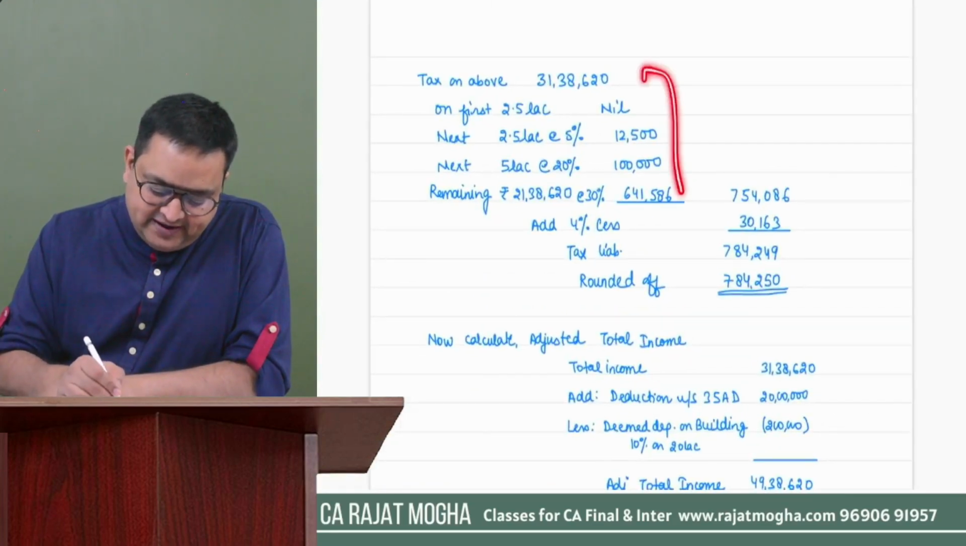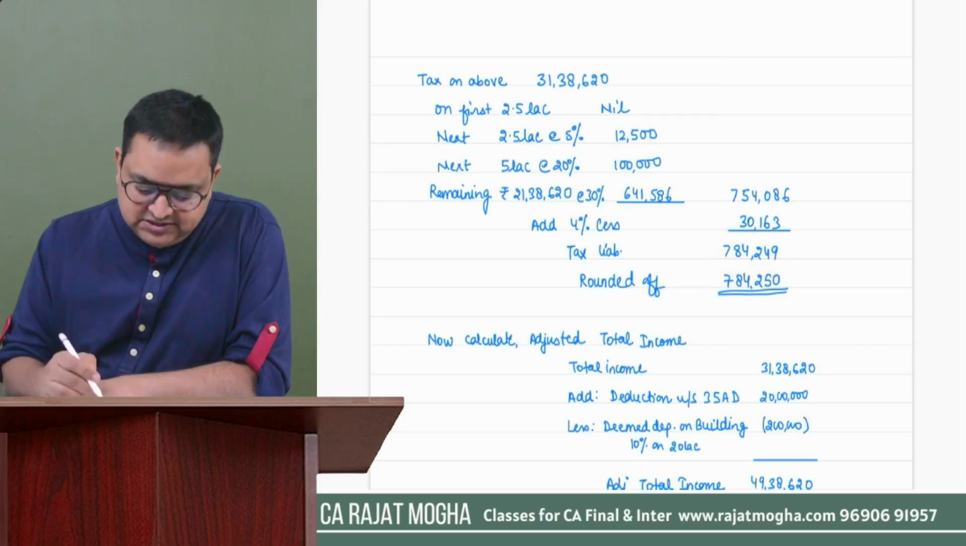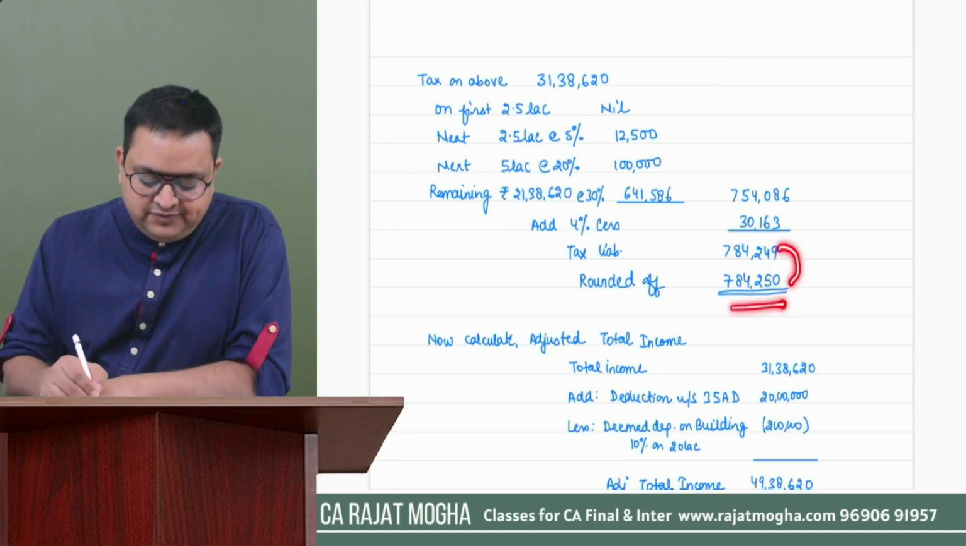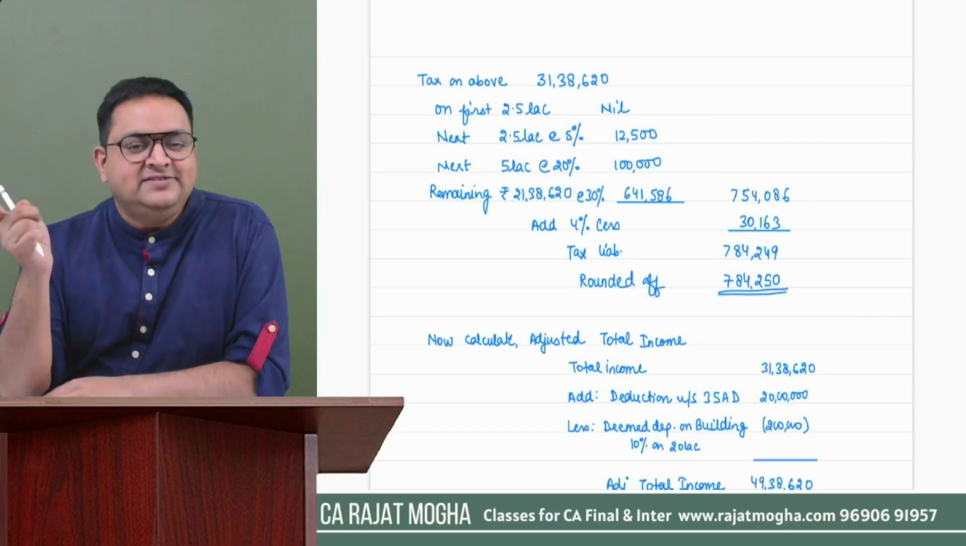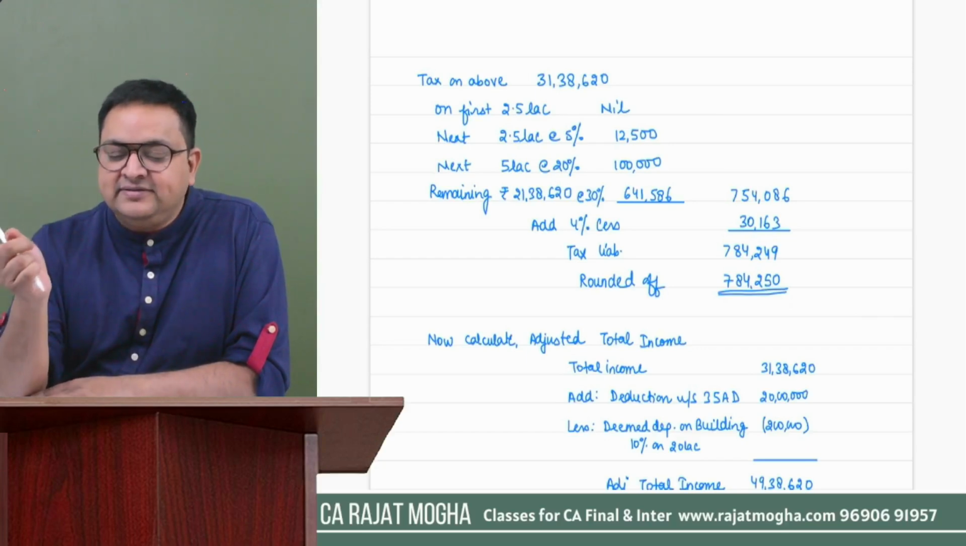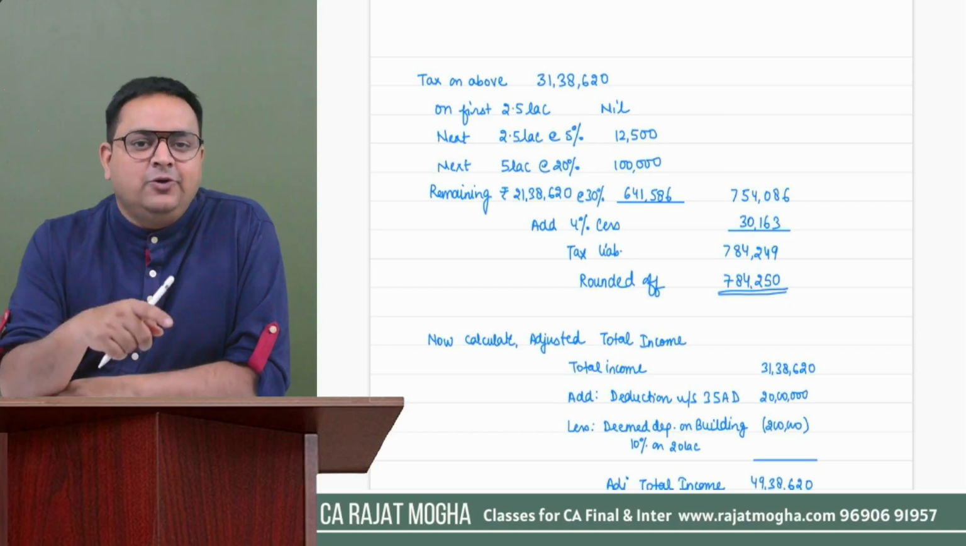Okay, so here I have calculated the tax also. So tax comes to 7,84,249 including cess. There is no surcharge, and I have also rounded it off. So this is my tax. Now, should I go and jump on my option number 2 of default tax regime? No. First, I have to check whether AMT provisions are getting applied over here or not.